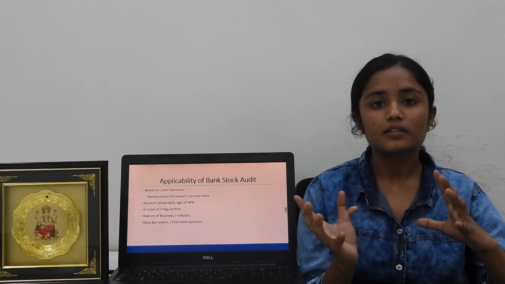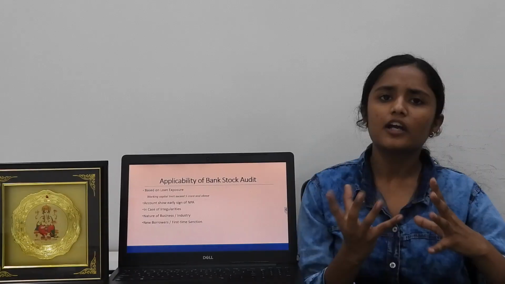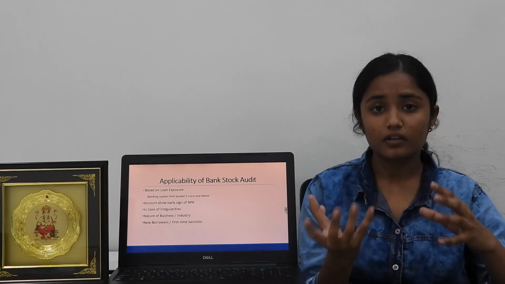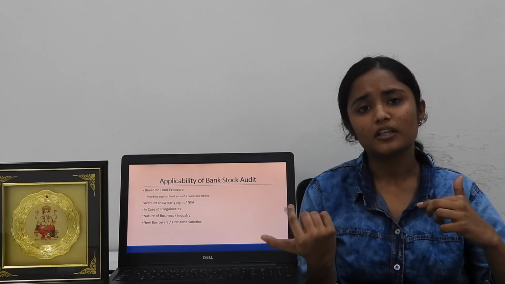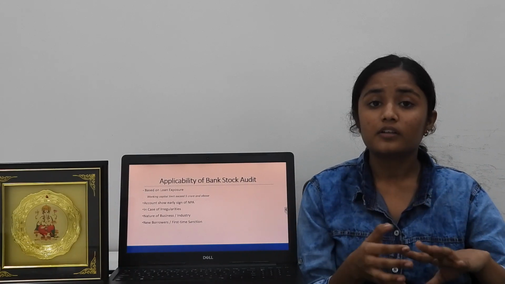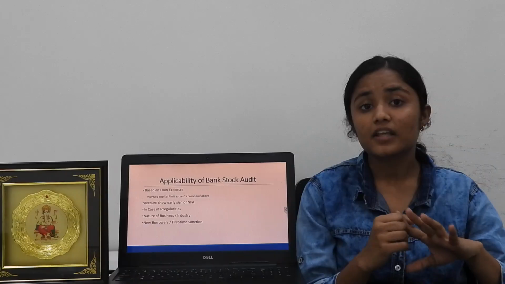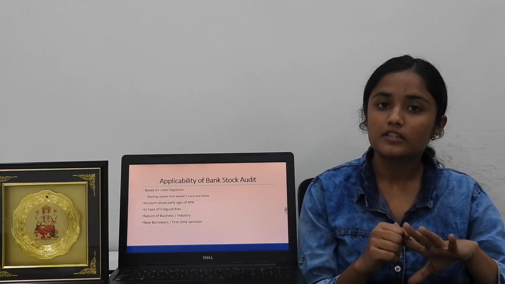First one, in case of irregularities. What kind of irregularities in which bank stock audit is applicable? When the borrower overdraws from his sanction limit, in that case bank stock audit is applicable.